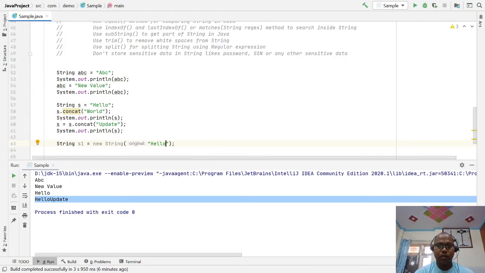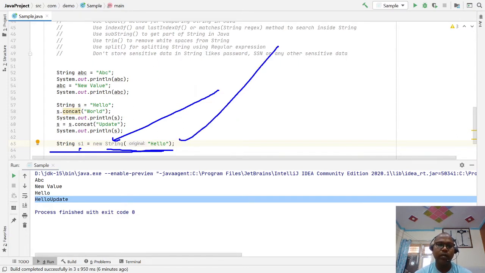So Java gives two flavors for creating a string object. One is the normal way using the String class: if you want to create an object of this class, we use the constructor. The second way is to directly assign a string literal to the string object. This is a very special treatment the JVM and Java compiler provide to the String class, so you can create a string directly with double quote literals, or with a constructor as well.